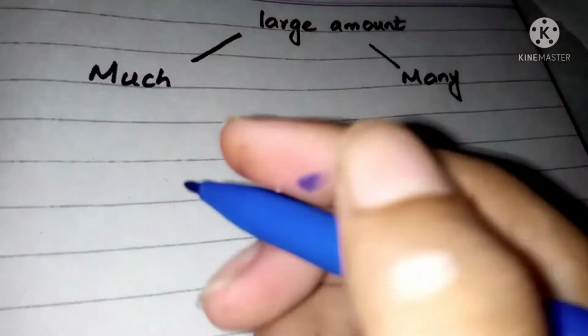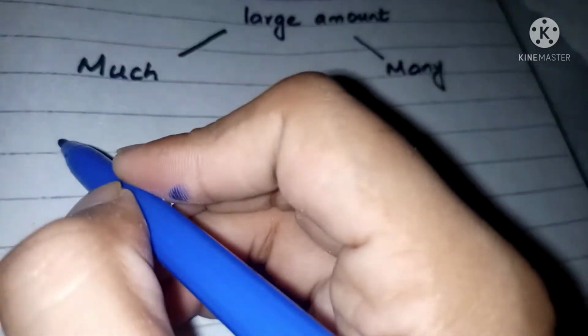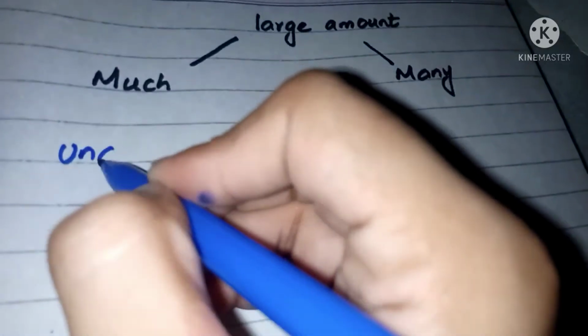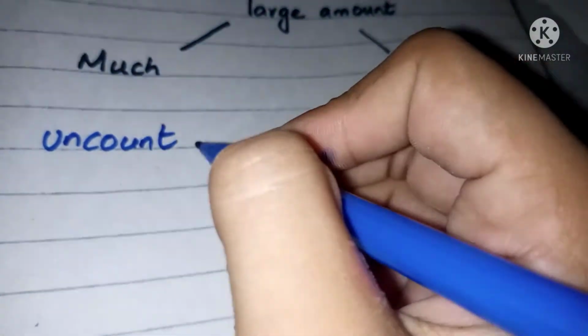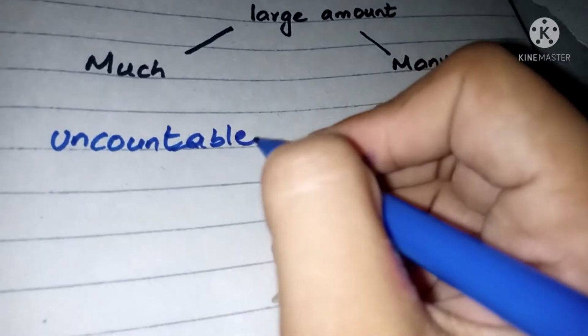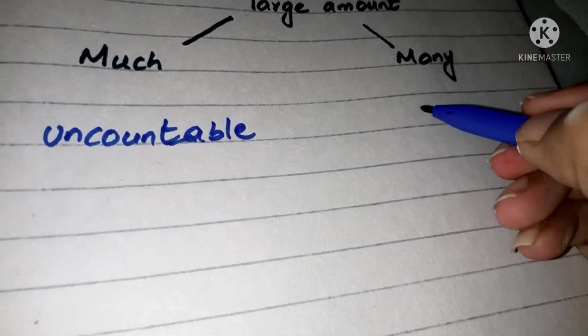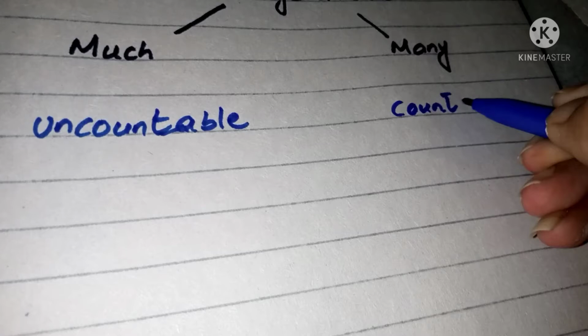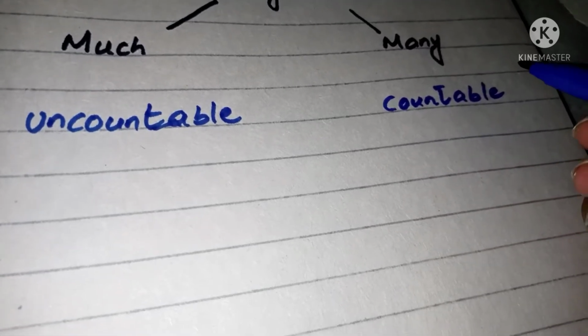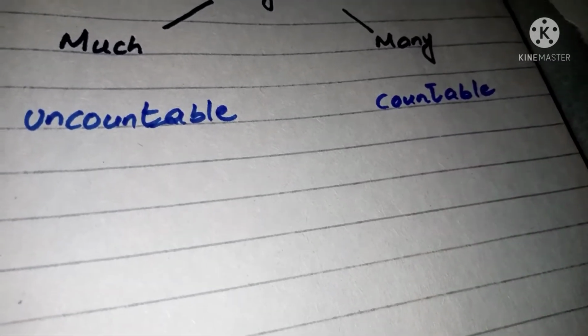Hello everyone. In today's video, we will go through much and many. They refer to a large amount of something. However, we use them in different ways. Much refers to uncountable nouns. Many refers to countable nouns.